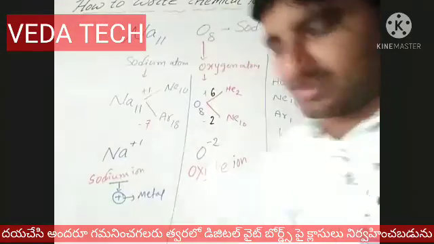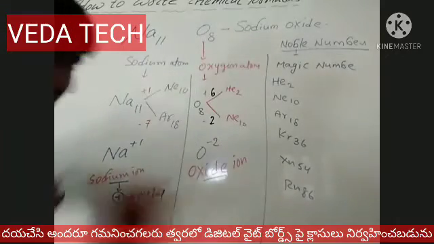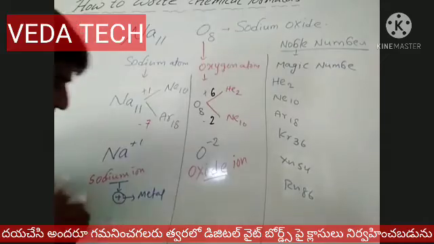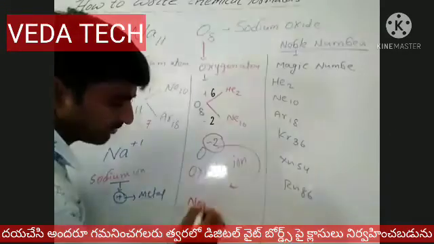So both of the formations. How to write the formula? This is the most important thing I will tell you. Now, please follow one trick. Here the formation of sodium is +1, and the formation of oxygen is -2. Whenever the negative sign is coming, that is called a non-metal.